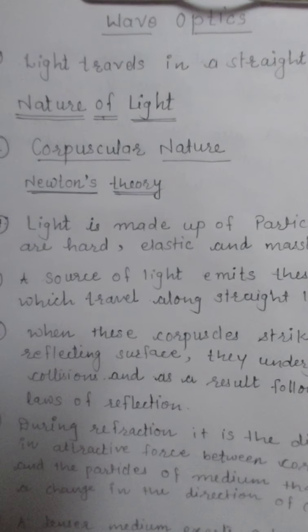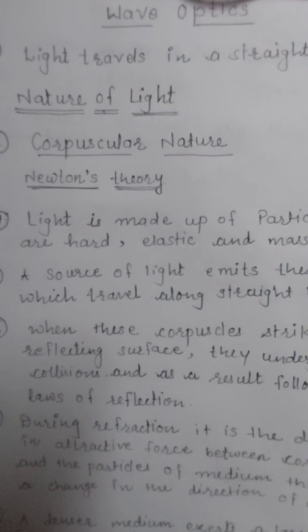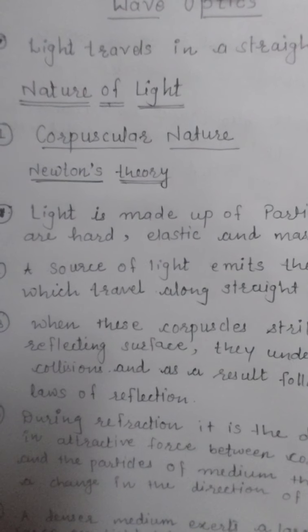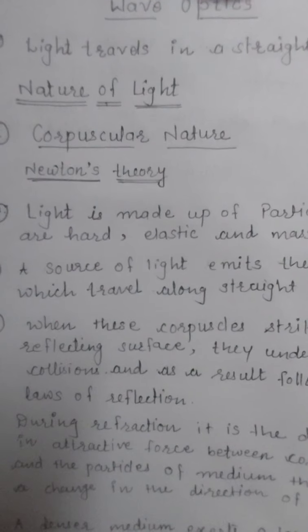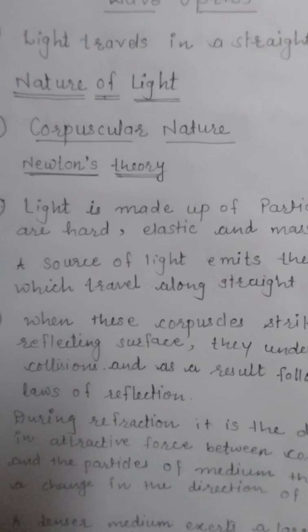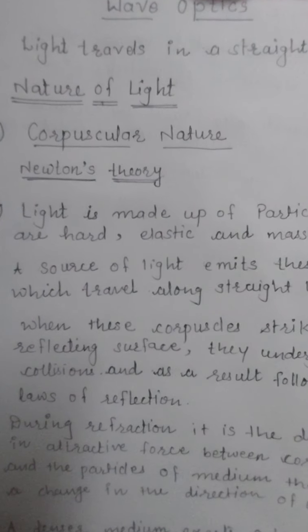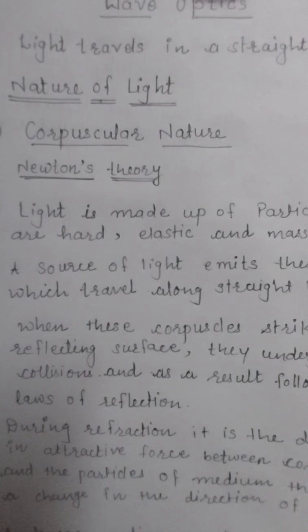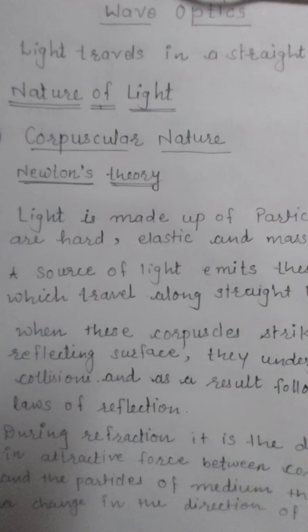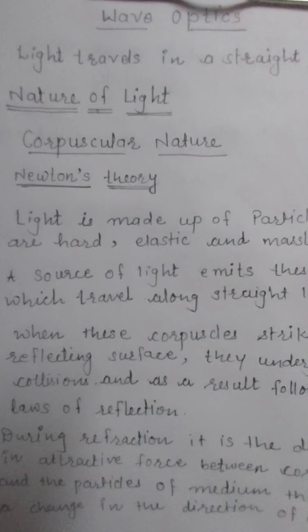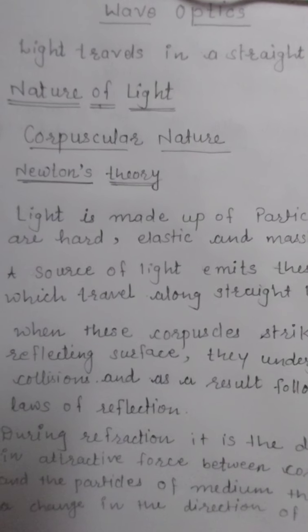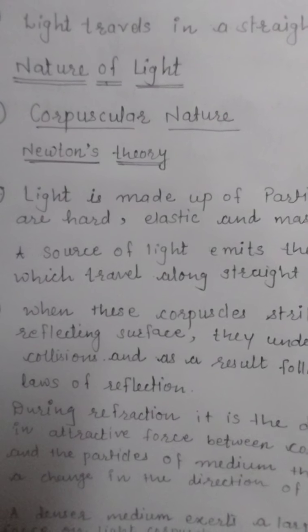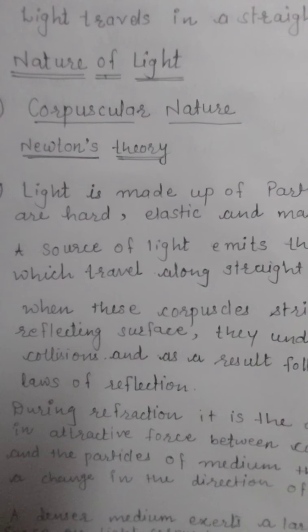Last year we have studied what is elastic collision. Elastic collision means collision of two surfaces in which the kinetic energy is conserved, right? That is known as elastic collision, meaning there is no loss of any energy. So on the basis of this, we can explain the phenomenon of reflection.